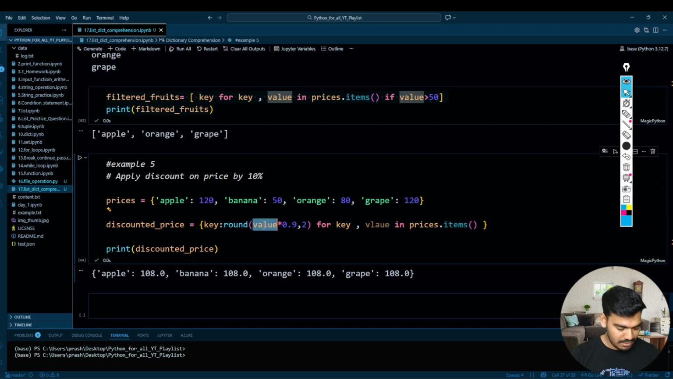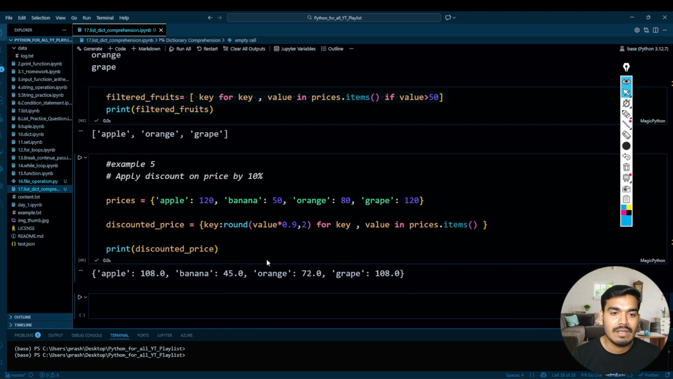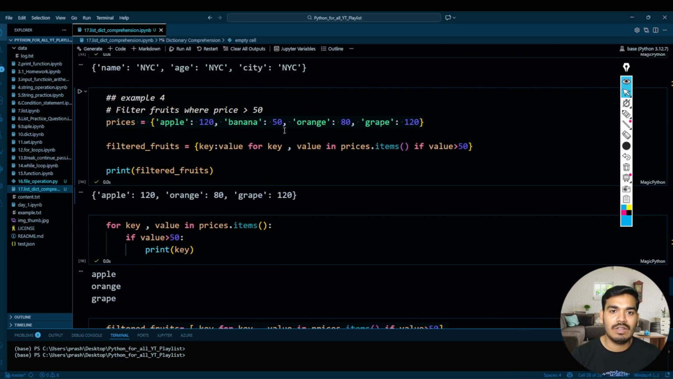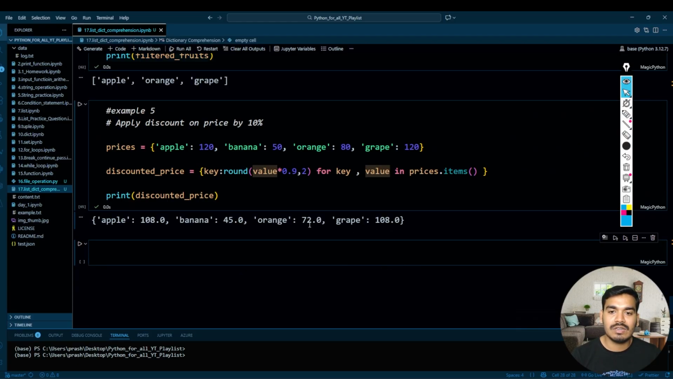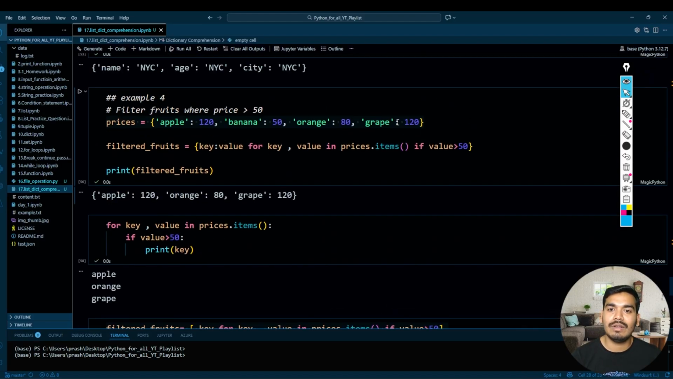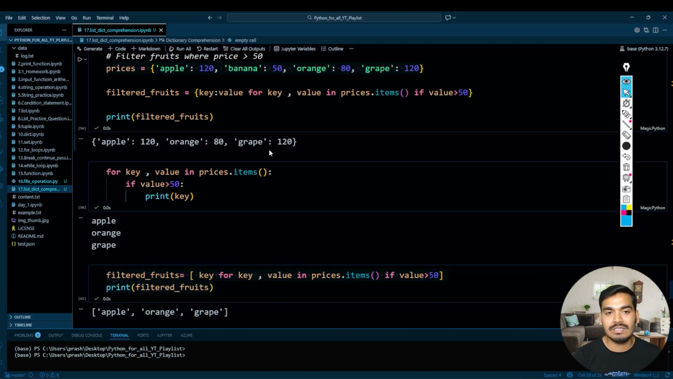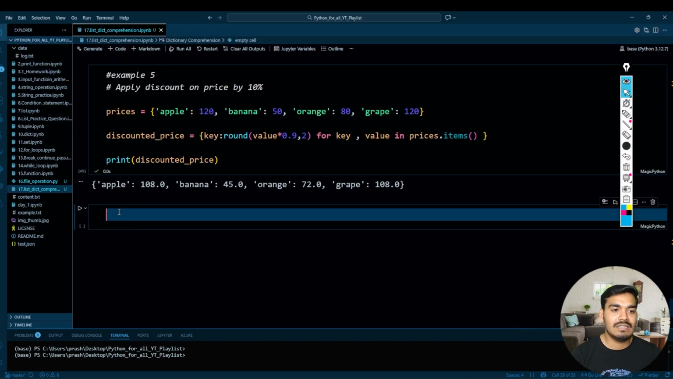I think this is the mistake, it should be value. 45. Why is it 45? Because it's 50, and a 10% discount on 50 is 45. Orange is 72, grapes 108, and apple is 108. Both are 108 because the apple and grapes price is 120. So a 10% discount is nothing but 108 rupees. Okay, you can calculate. Then next, see example number 6.